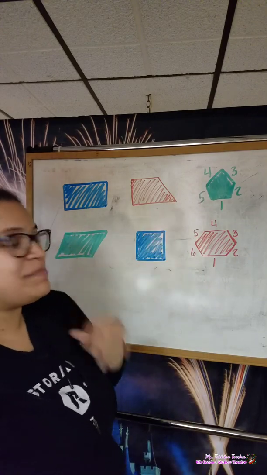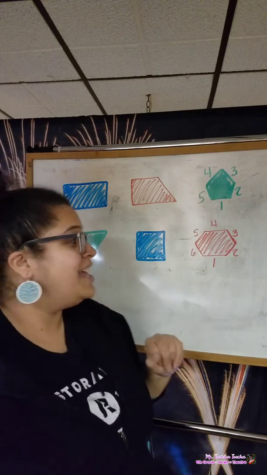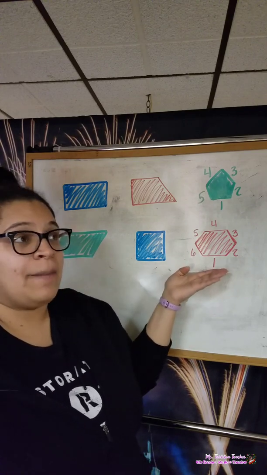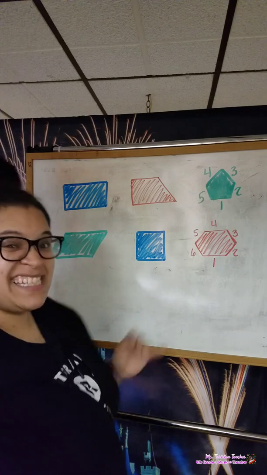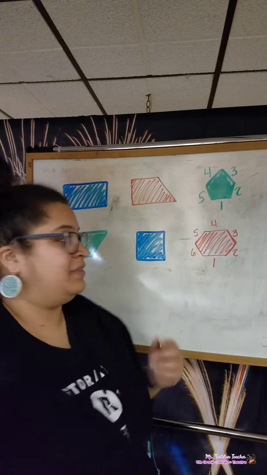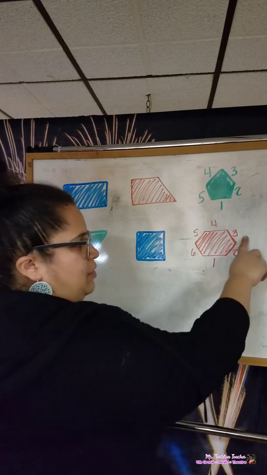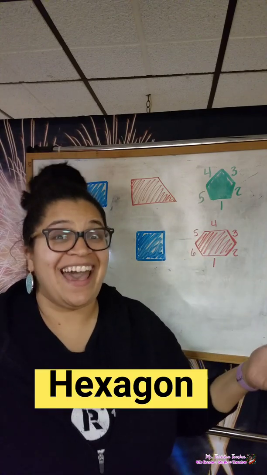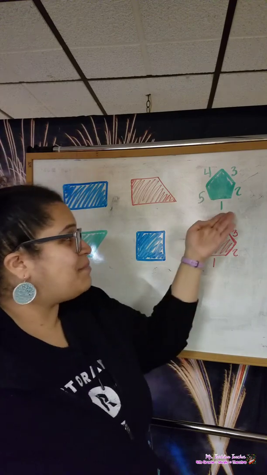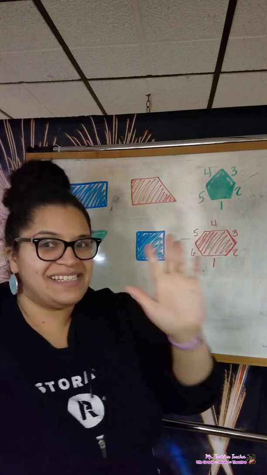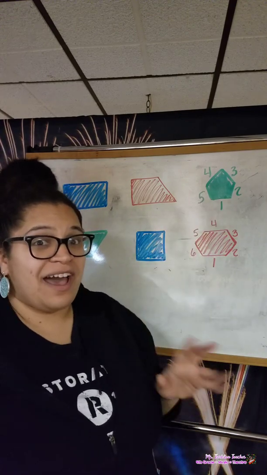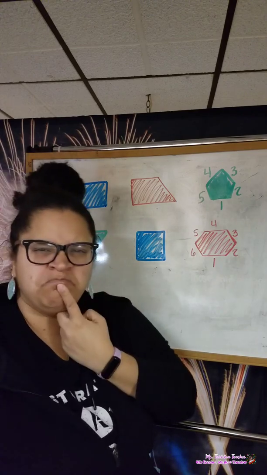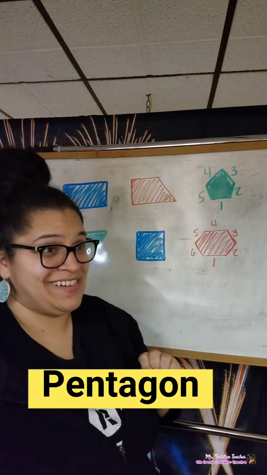All right, these 2 shapes, I went ahead and counted them for us. So this one has 6 sides. This is a 6-sided polygon. So if it's got 6 sides, think about the prefix. And let's verify. 1, 2, 3, 4, 5, 6 sides. 6-sided shape is a hexagon. Good job, guys. And above it in green, that's a 5-sided shape. And so a 5-sided shape, again, let's think of our prefixes. Pentagon. That's right, scholars. That's right.